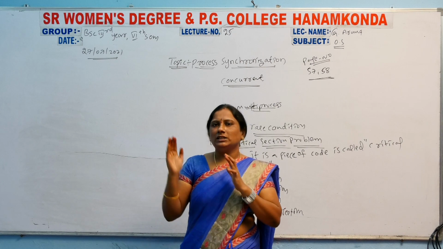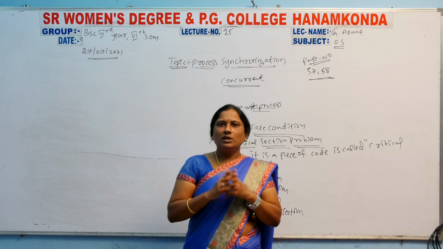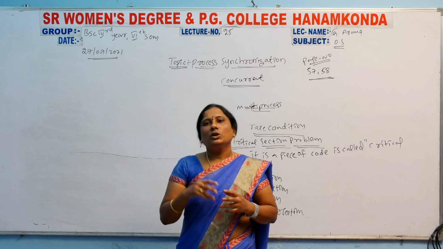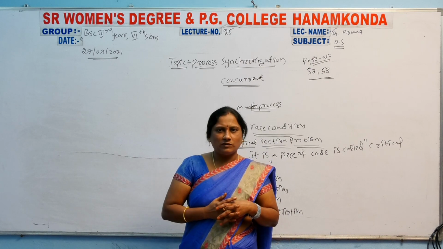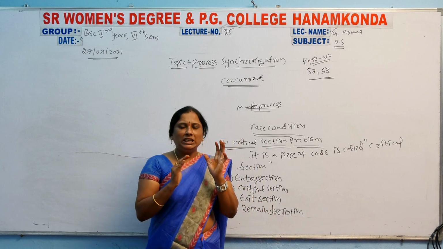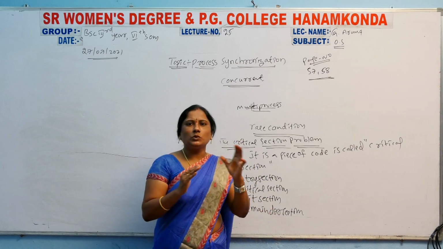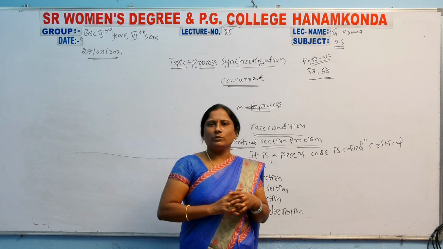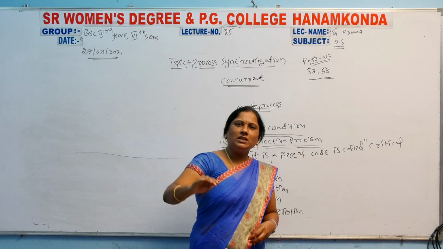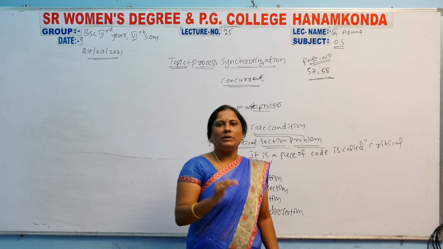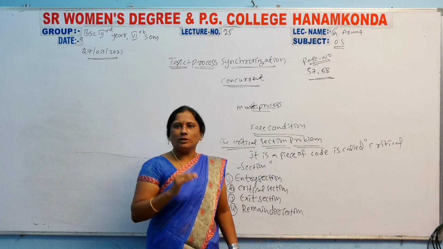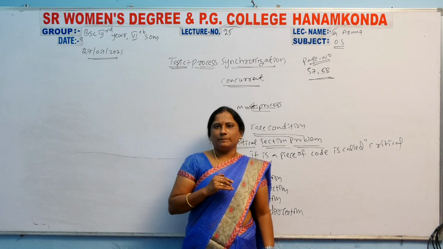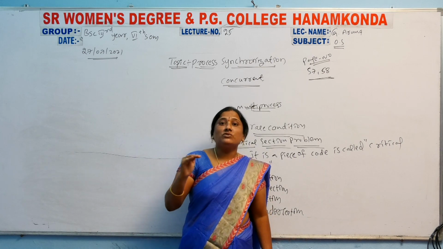Whenever processes enter the computer, the processes are named P1, P2, P3. First P1 enters the computer and is in the execution or running state. Then the remaining processes, P2, P3, will be in the waiting list. That is called mutual exclusion.